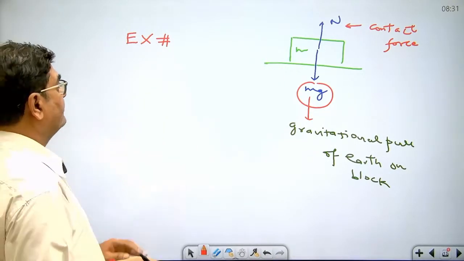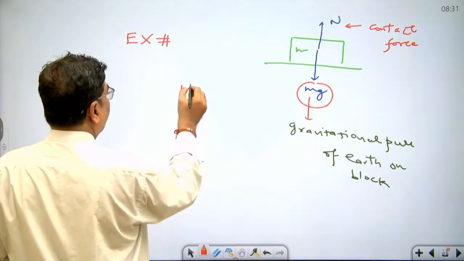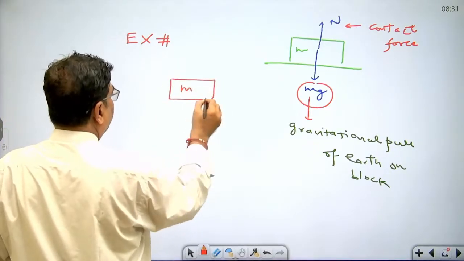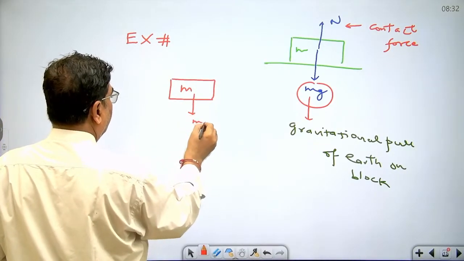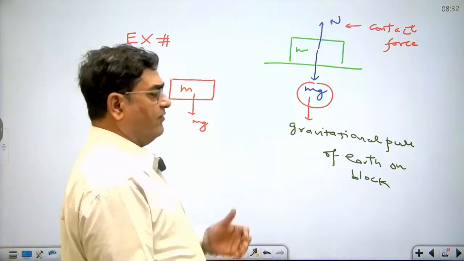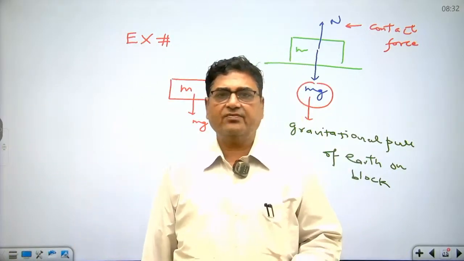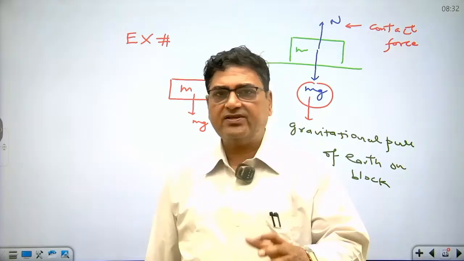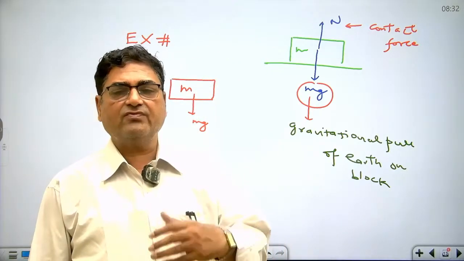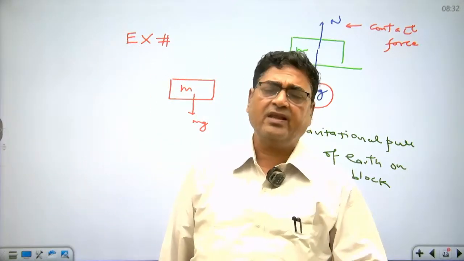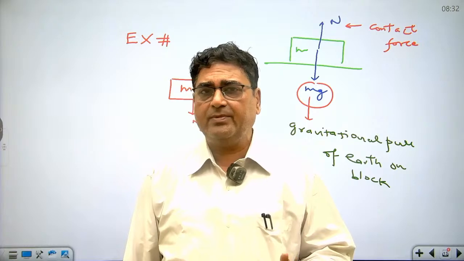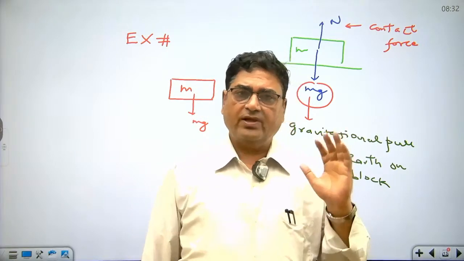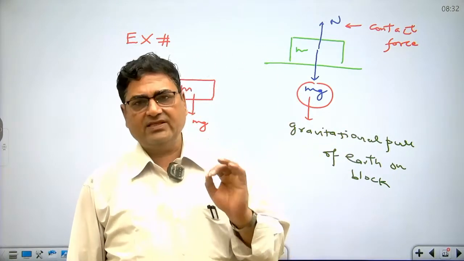And third thing, if the block is let go from some height, then Mg will act, but N will not act. And what is the main property of the action-reaction pair? If the action vanishes, the reaction automatically vanishes, because we cannot differentiate between action and reaction. Anyone can be action or anyone can be reaction. So Mg and N are simply balancing forces.